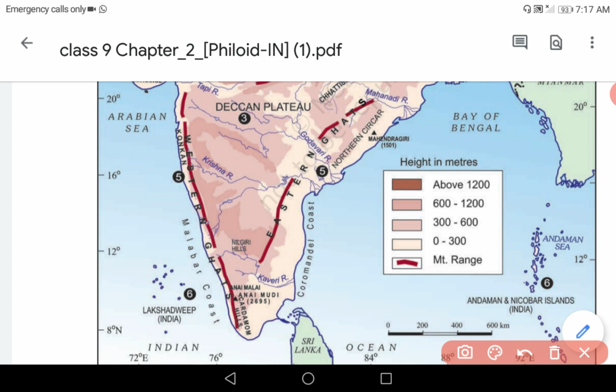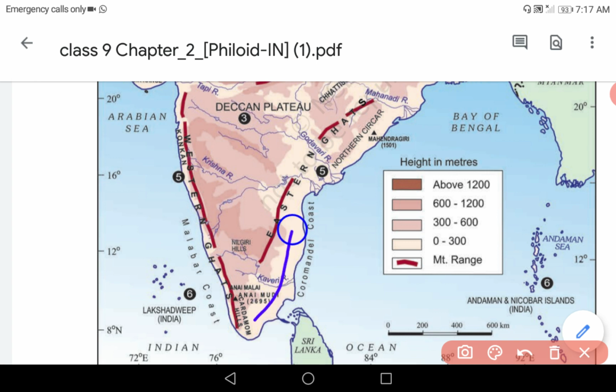Now let's study about the eastern coastal plains. The eastern coastal plains are located between the Eastern Ghats and the Bay of Bengal. So this area is known as the eastern coastal plains, and it is divided into two.